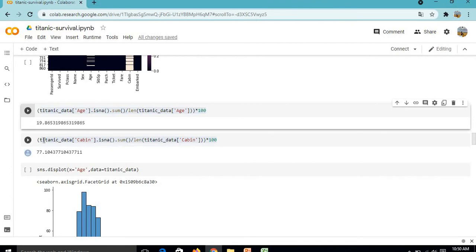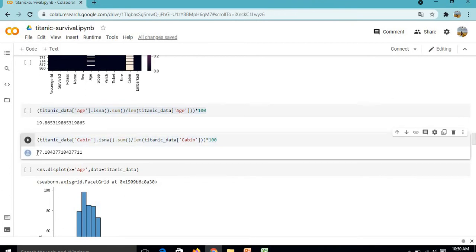Now for the Cabin column, we have a total of 77% null values. We will discard this because it won't be easy to impute the null values. So with this we can impute some values in our Age column, so that nulls would not appear.